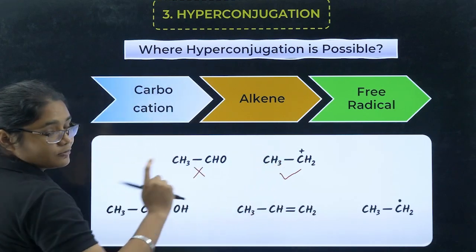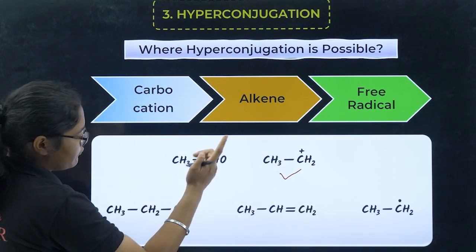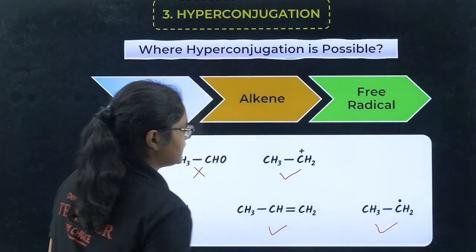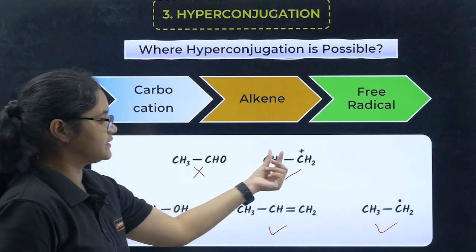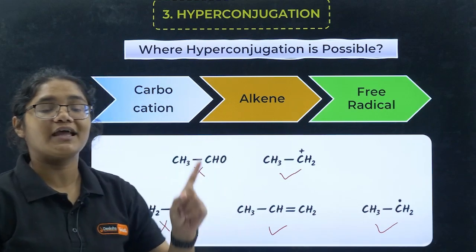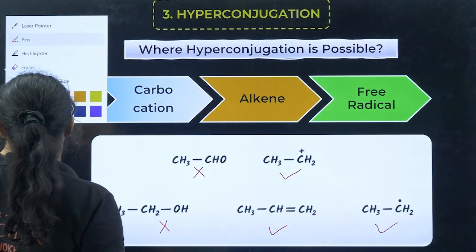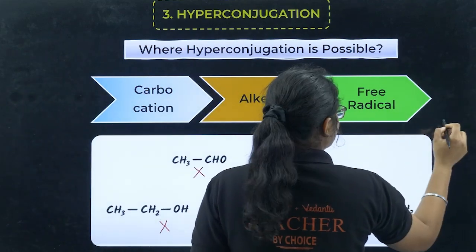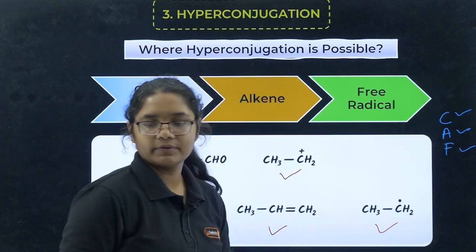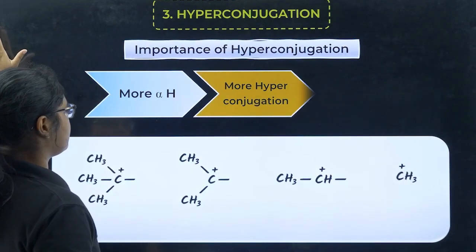Next, here I can find a carbocation. Yes, we can apply hyperconjugation here. Here can I find any carbocation? No. Alkene? No. Free radical? No. Here, yes, alkene is present, free radical is present, right? So while talking about the stability of this carbocation, stability of this alkene, stability of this free radical, we have to use the concept of hyperconjugation. And to remember this, you can use a mnemonic CAF, CAF: carbocation, alkene, free radical. Okay, clear?